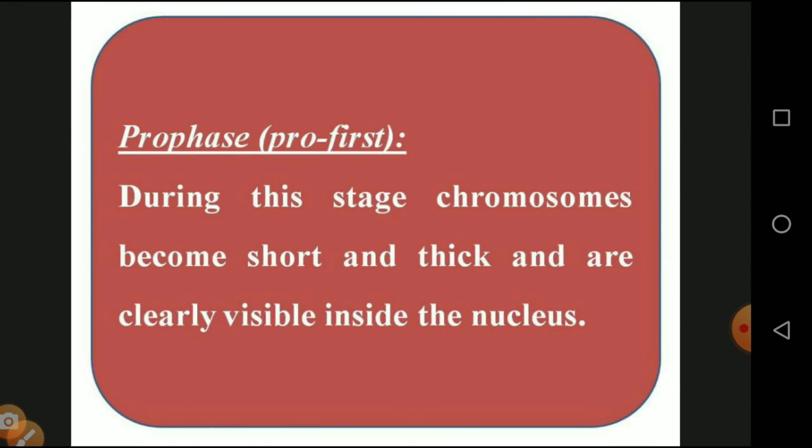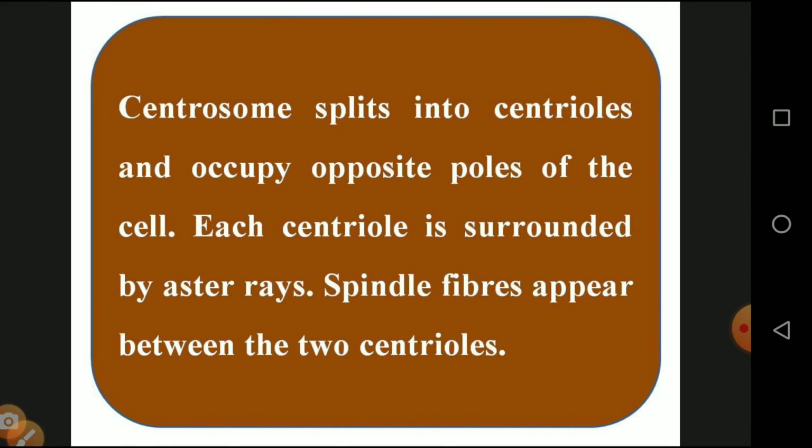Now we will see prophase. Pro means first, the first stage of division, so it is called prophase. During this stage, the chromosomes become shorter and thicker, clearly visible inside the nucleus. Then the centrosome splits into centrioles, which occupy the opposite poles of the cell.